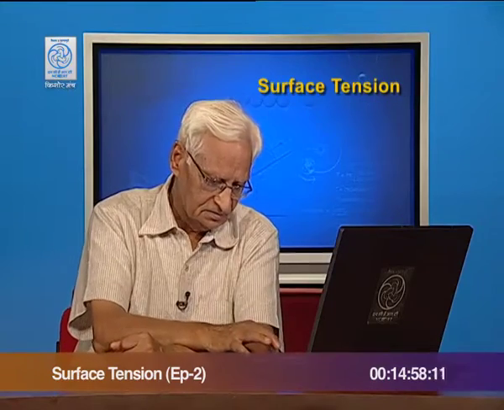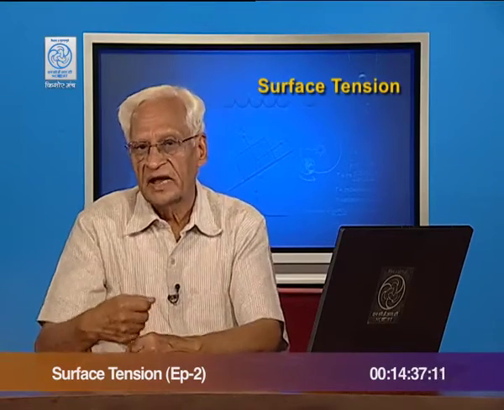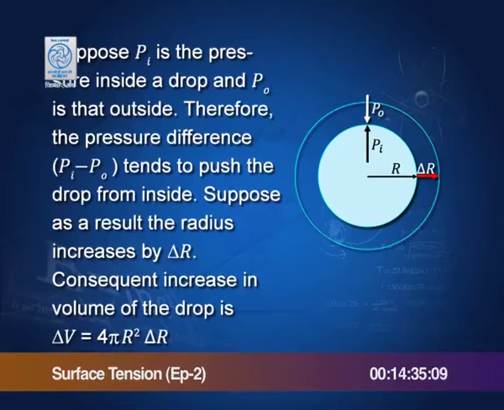Let us calculate. Suppose we have a bubble here, and Pi is the pressure inside and Po is the pressure from outside, and R is the radius of this bubble. Now, since the pressure inside is higher, it keeps pressing on its surface and tries to expand the surface. Let us say the expansion takes place by delta r.